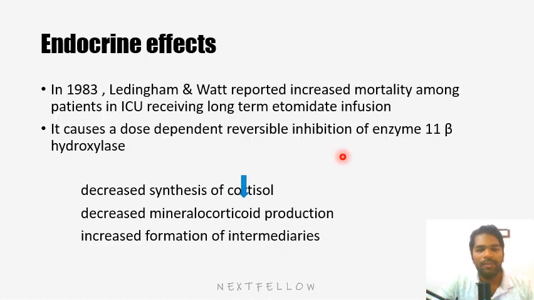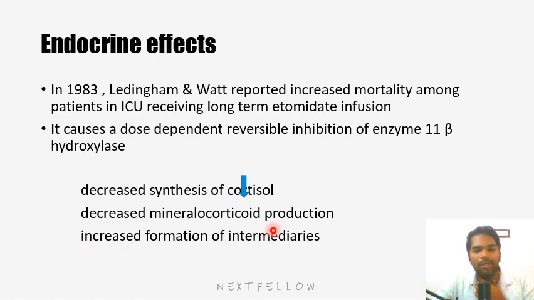Now coming on to endocrine effects. This is an important slide. This is why the drug was discontinued in the previous phase. In 1983, Ledingham and Watt reported increased mortality among patients in ICU who received a long-term etomidate infusion. The point to be noted here is these patients received a long-term etomidate infusion. They didn't receive a single bolus. The problem here is it causes dose-dependent reversible inhibition of the enzyme 11-beta hydroxylase, which converts cholesterol to your corticosteroids. So there will be a decrease in synthesis of cortisol, which is a stress hormone. We don't want that to happen in a sick patient.